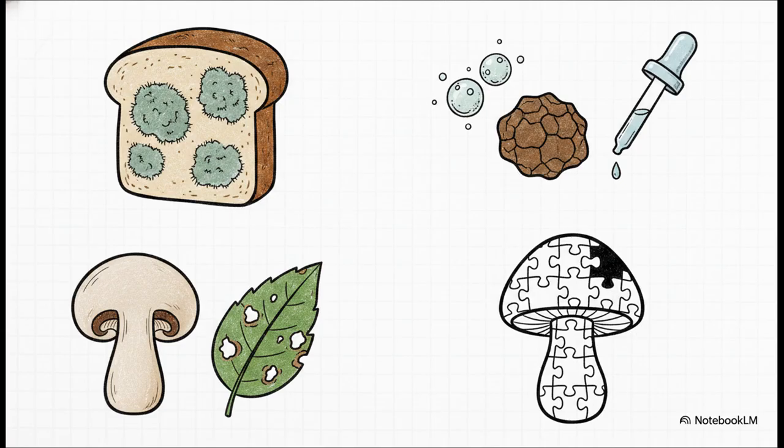4 distinct biological classes. First are the Phycomycetes, found in damp environments. This is where your common bread mold Rhizopus lives. Next are the Ascomycetes, or sac fungi, which is a wild group including everything from single-celled yeast used for baking to the life-saving antibiotic source penicillium to highly prized edible truffles.